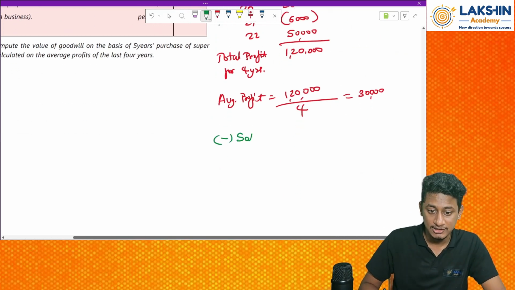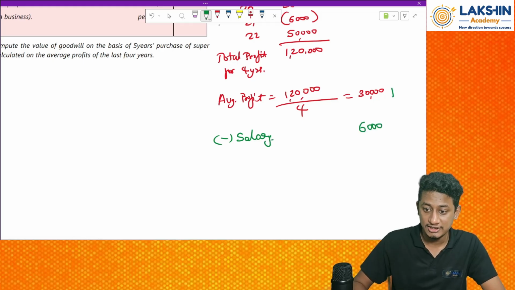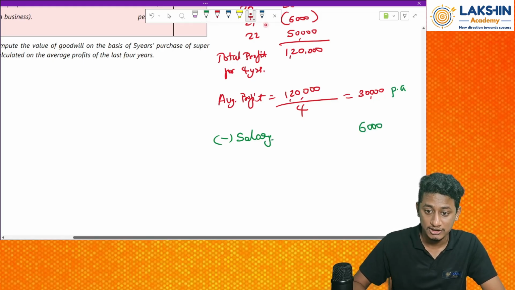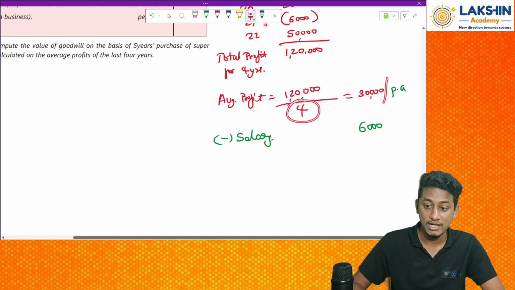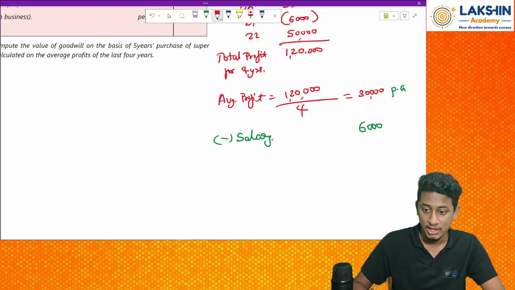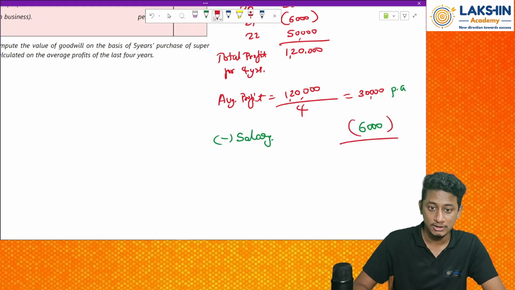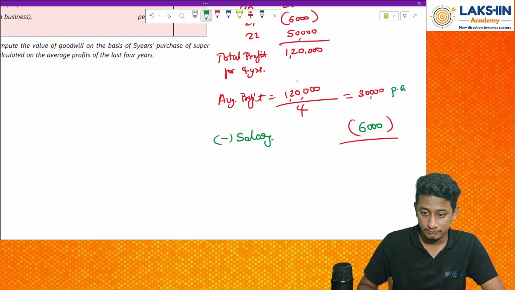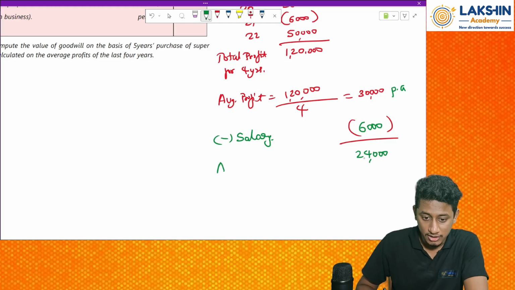Less salary or remuneration for each year, that is rupees 6,000. This is per annum. Remember, because I have divided by 4, this is my per annum profit. So 30,000 less 6,000 will be rupees 24,000. This is called the average maintainable profit.